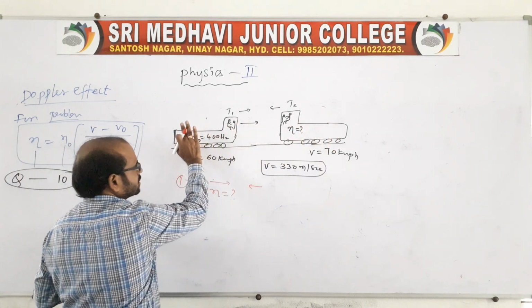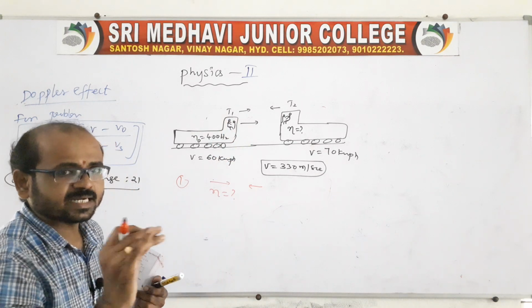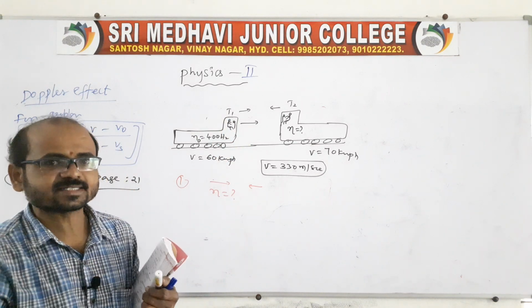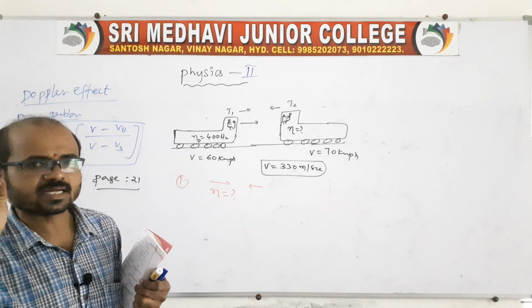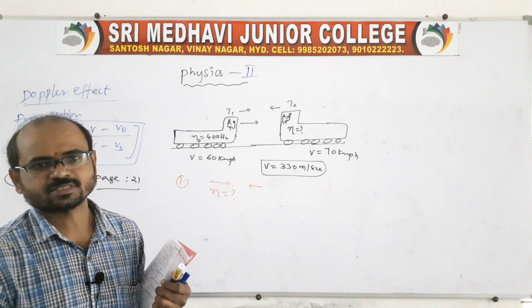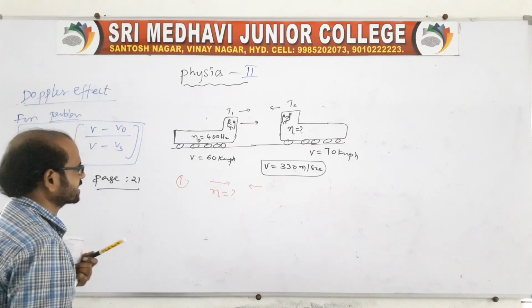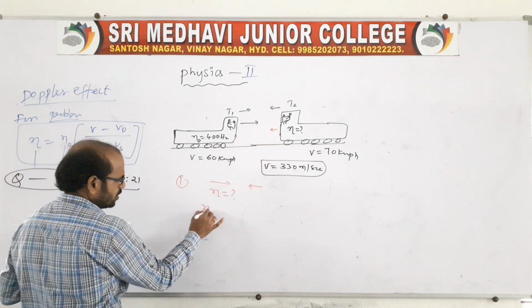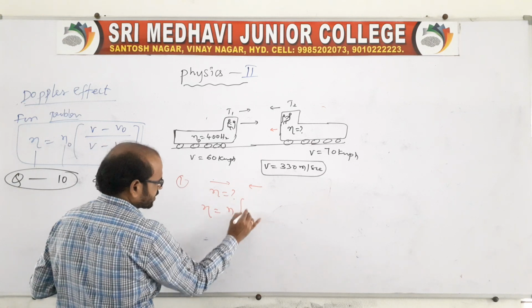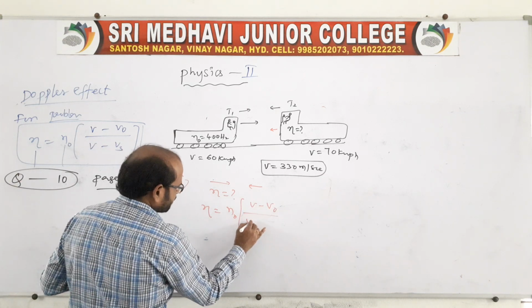When they are crossed, after that also the second truck driver receives the sound. What is the frequency received by the second driver? This is the question for that second. Let us say both are approaching each other. Then we know the apparent frequency is equal to n naught into (V minus V naught) by (V minus Vs).